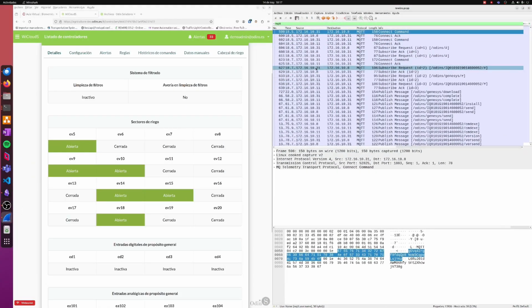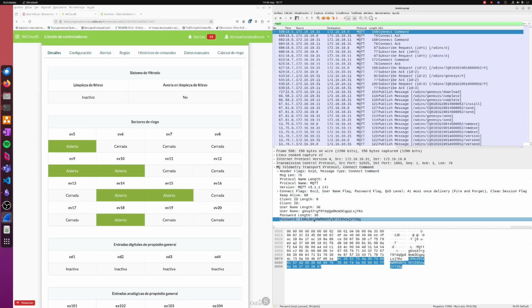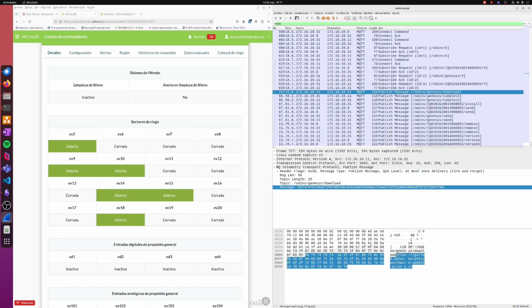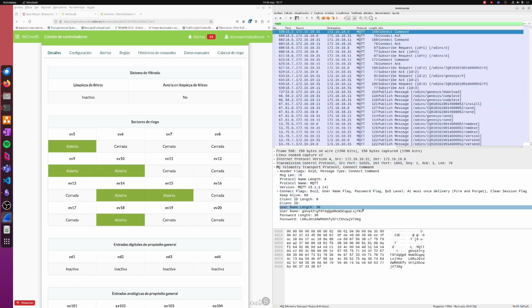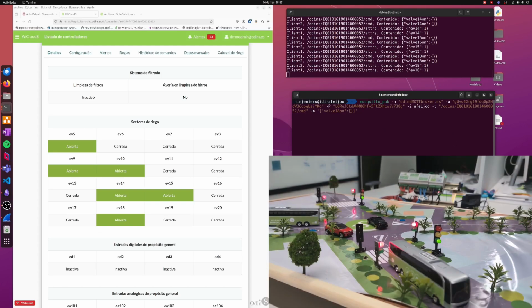A problem encountered in this scenario, and usually in smart city scenarios, is the lack of security in communications. For example, the communications in this demo are based on the well-known protocol MQTT. The common authentication mechanism in an MQTT broker is a username and password. But this mechanism is very simple and the messages are in clear text. For example, in the remote update command, we can see the address of the update distribution platform. So, if an attacker sniffs the network and gets the broker access credentials, he has access to the end device. In the video, any user with these credentials can execute remote commands that affect the traffic light system.